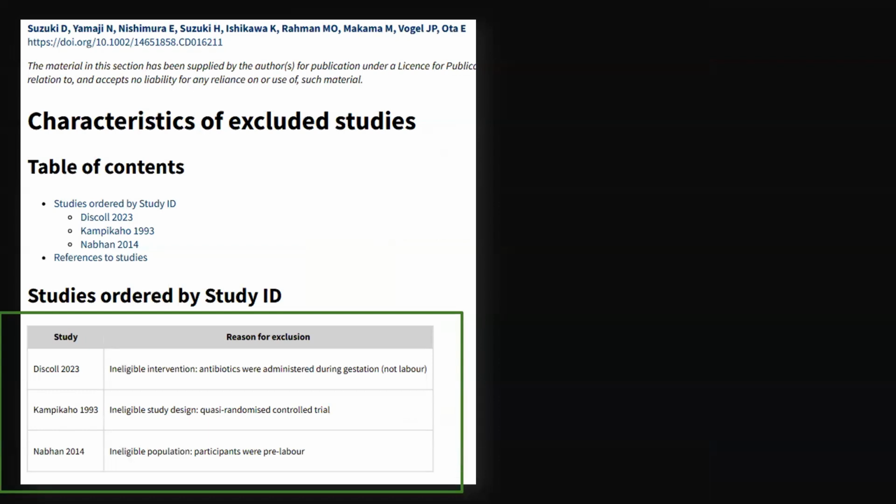So if you look at the characteristics of the excluded studies, in one study they had given the antibiotics during gestation and not during labor. The second study they had eliminated because of ineligible study design. They realized that the study was a quasi-randomized controlled trial. And the third study they had again excluded because of the ineligible population. All the participants were pre-labor.